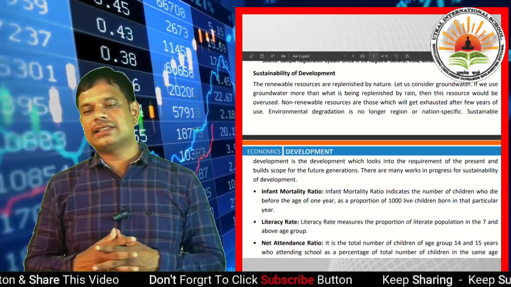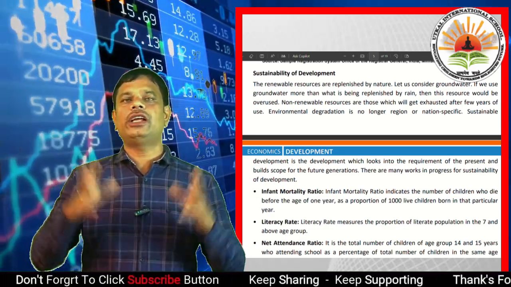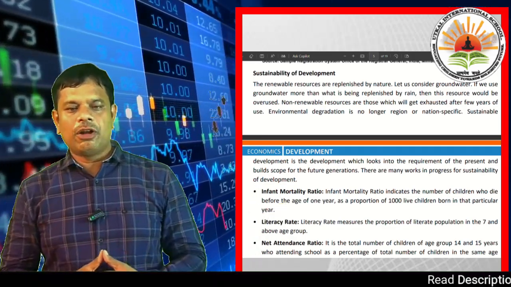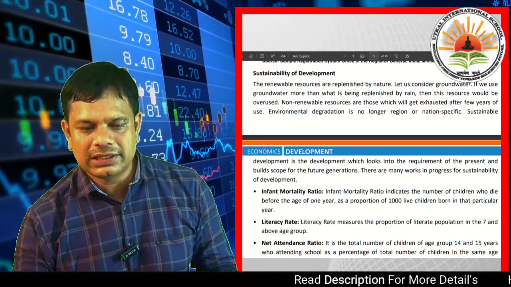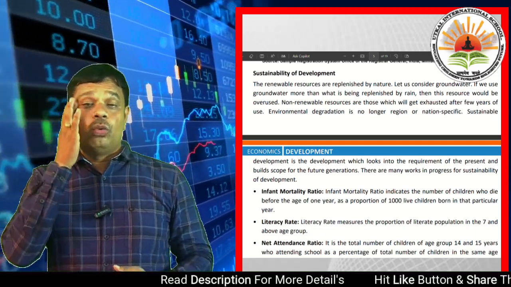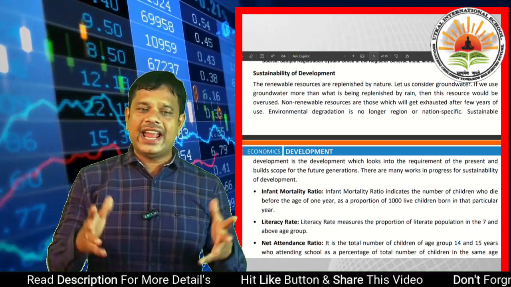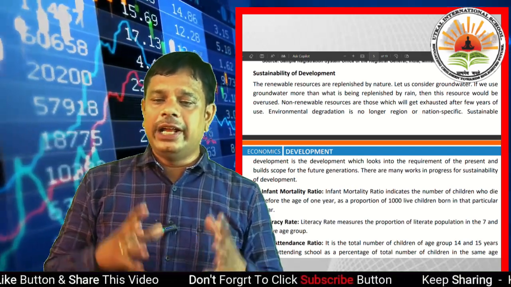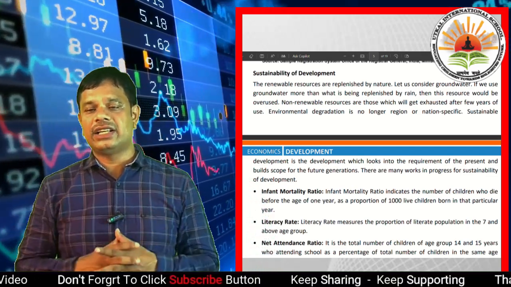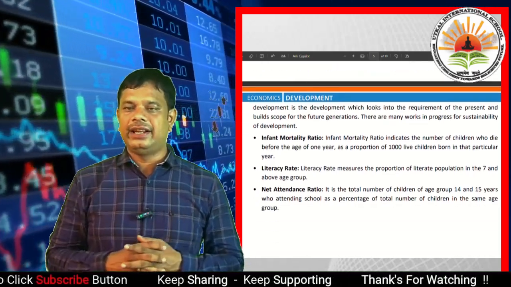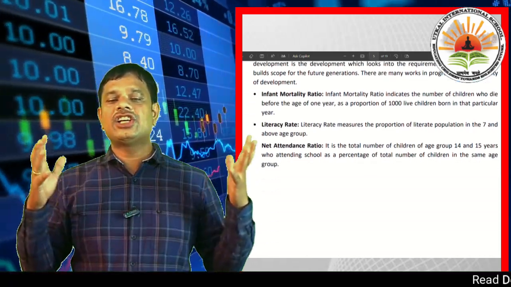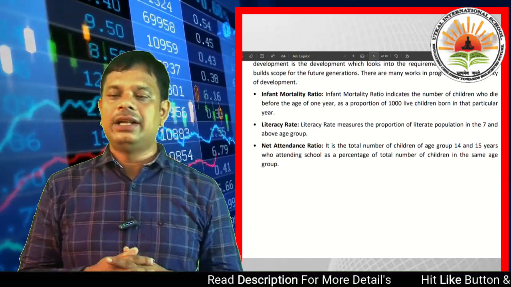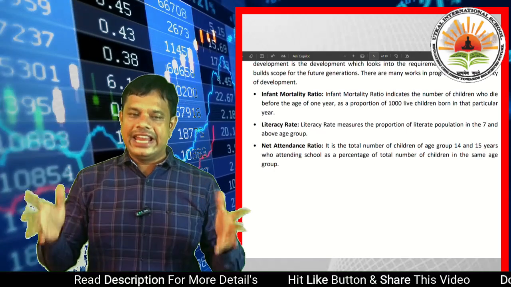There are many works in progress for the sustainability of development. So what are the many works? We have to watch, we have to prevent, we have to care. Infant mortality rate. What is infant mortality rate? The infant mortality rate indicates the number of children who die before the age of 1 year as a proportion of 1000 live children born in that particular year.